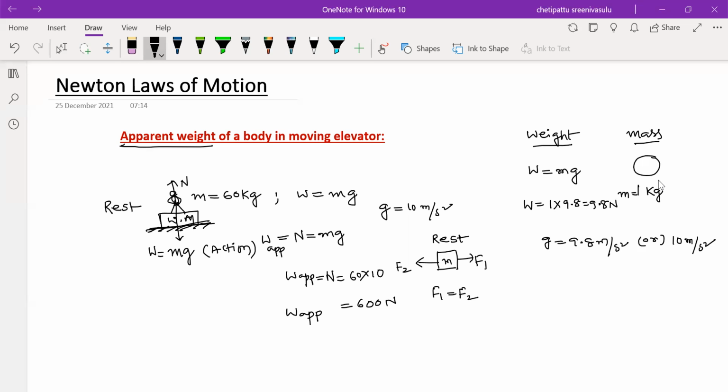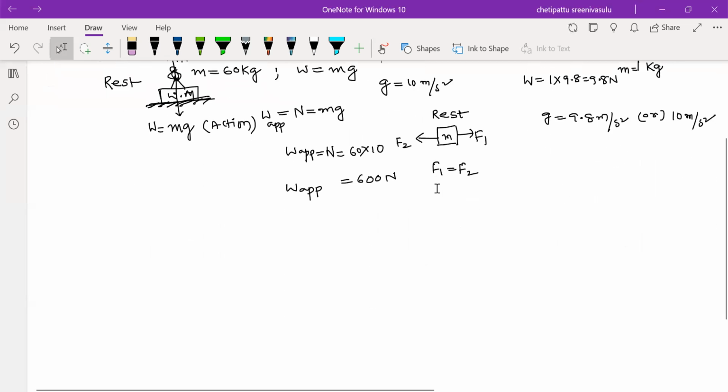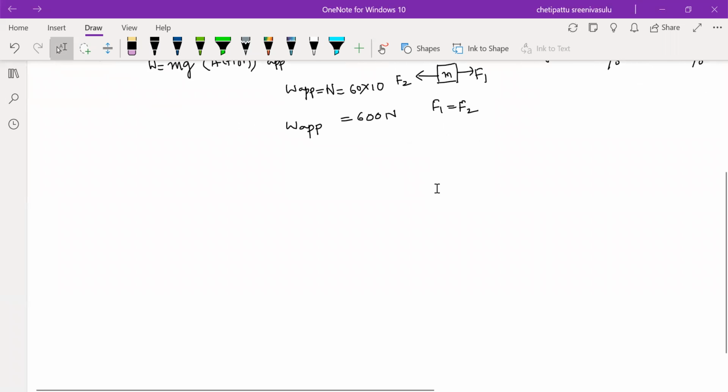Now, the same man is moving in an elevator. What is meant by elevator? Elevator is nothing but a lift. We can observe it in big buildings or shopping malls. The same man is moving in the elevator. Then let's see how it will change. Observe here, the first case.